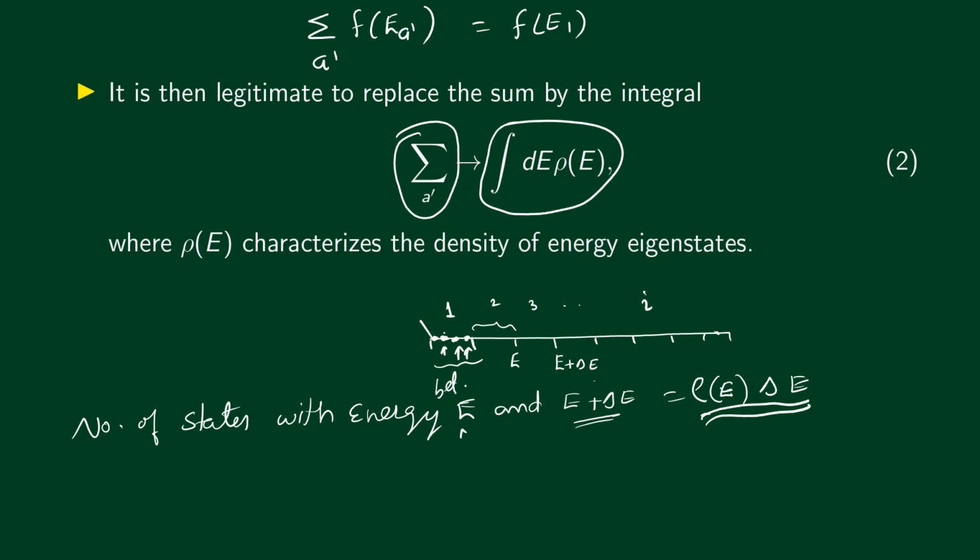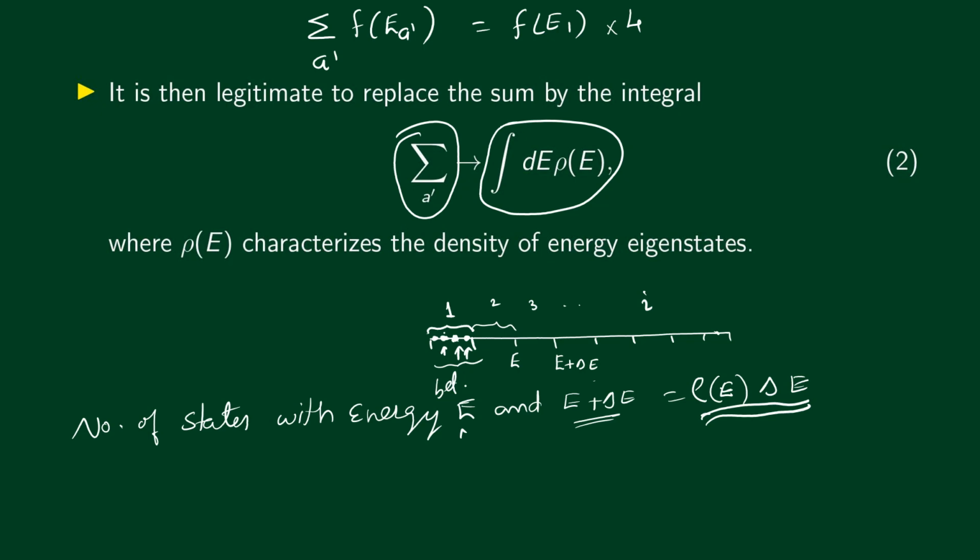Then we multiply it by the number of states. Let's say that the number of states is 4. So here I have drawn 4 states. What we do is that instead of summing over all states in here, we evaluate f of E1 at a particular point and then assume that the value of f of E does not change within this interval.